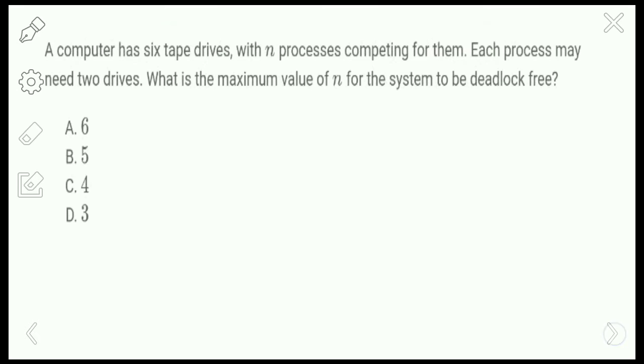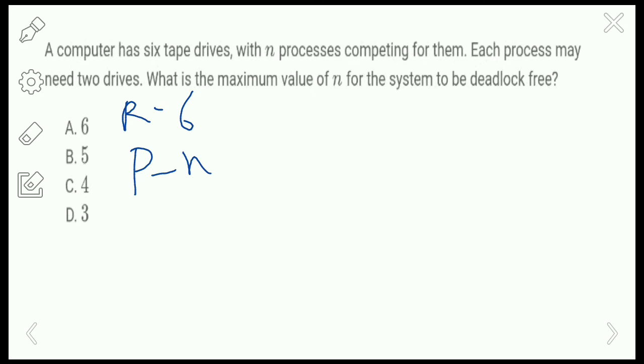Okay, so next question. A computer has 6 tape drives with n processes competing for them. Each process may need 2 drives. What is the maximum value of n for the system to be deadlock free? Here they have given that a computer has 6 tape drives, that is, the number of resources is 6, and the number of processes is n, competing for them. Each process may need 2 drives.